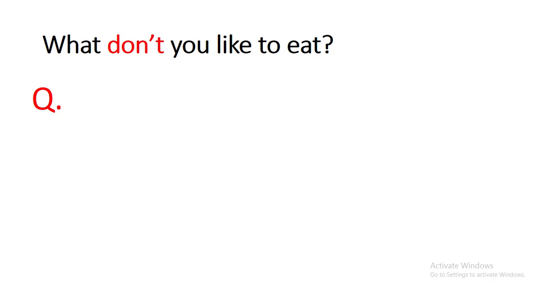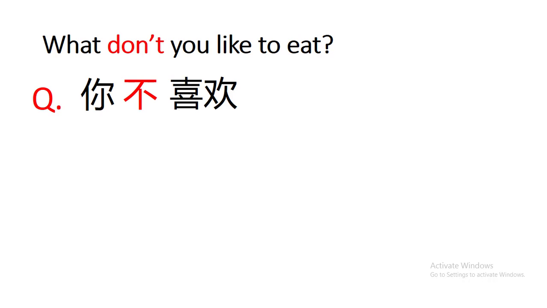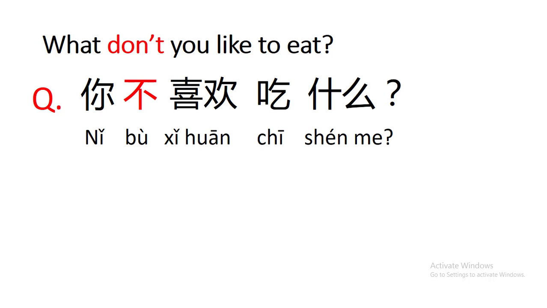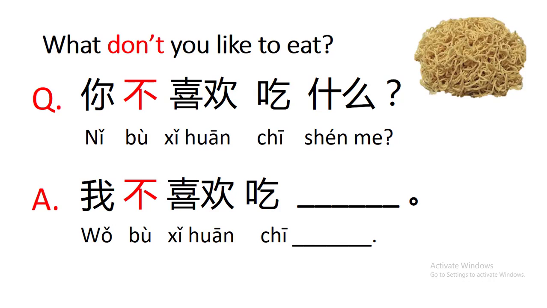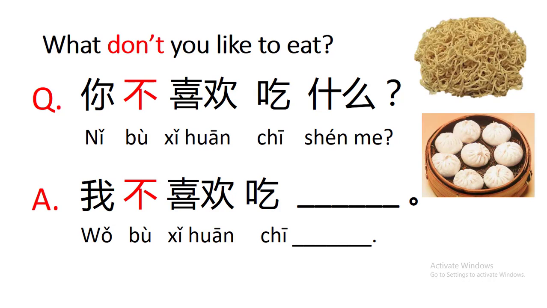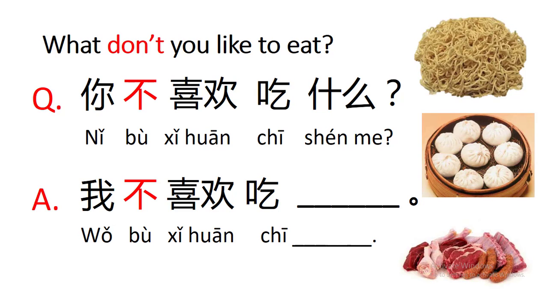What don't you like to eat? So remember, when we make a sentence negative, we add 不. 你不喜欢吃什么? To answer the question, we take out the question word 什么 and put in our answer. 我不喜欢吃面条. 我不喜欢吃包子. 我不喜欢吃肉. You have a go. 你不喜欢吃什么?